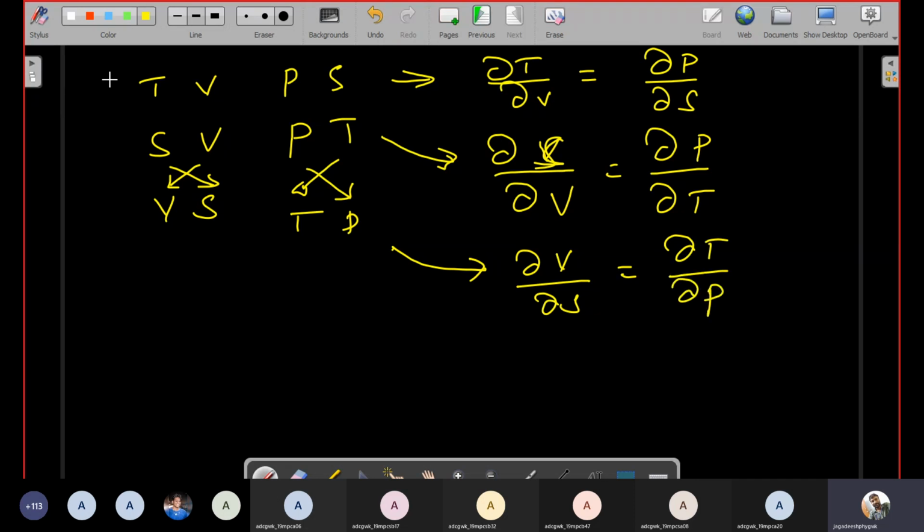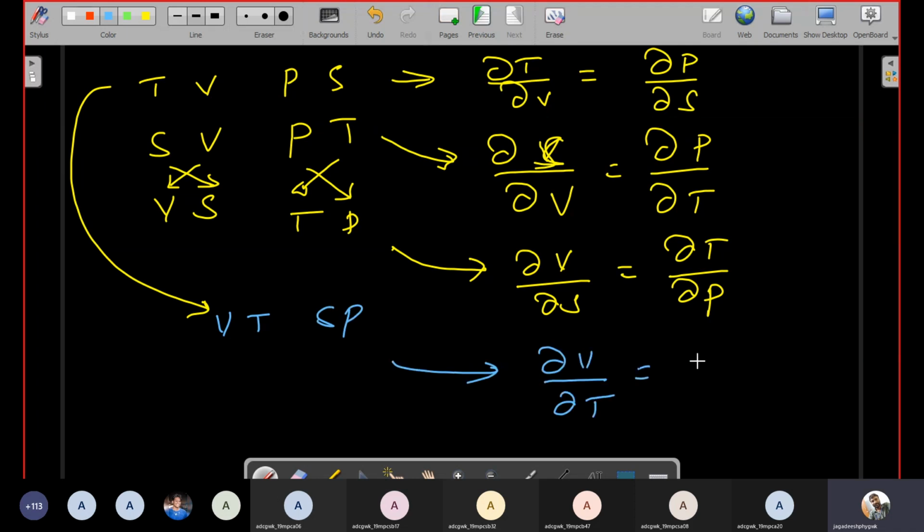Okay, and you will jumble this equation in terms of V and S. So therefore you will jumble this equation, VT and SP. You will get the fourth equation: dou V by dou T is equal to dou S by dou P. Okay, simply these are the four Maxwell's equations.